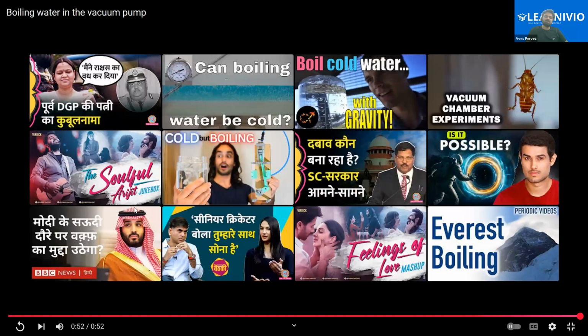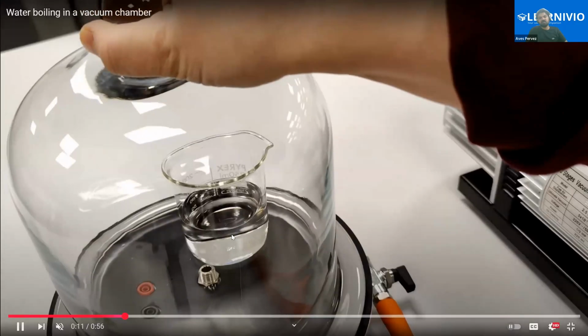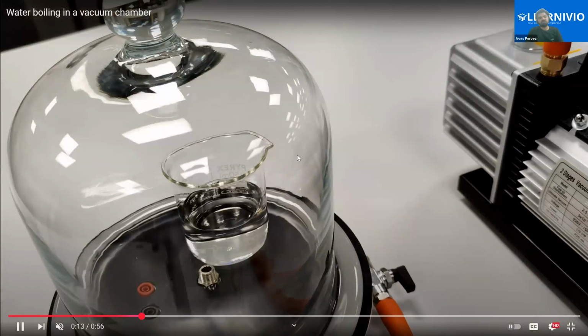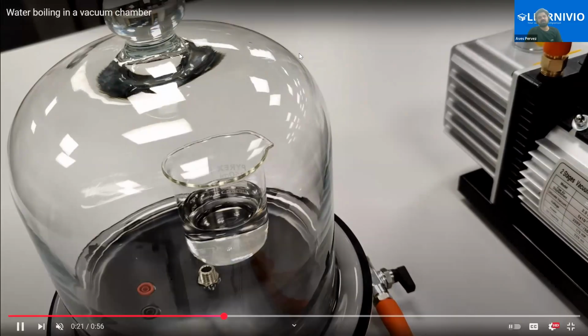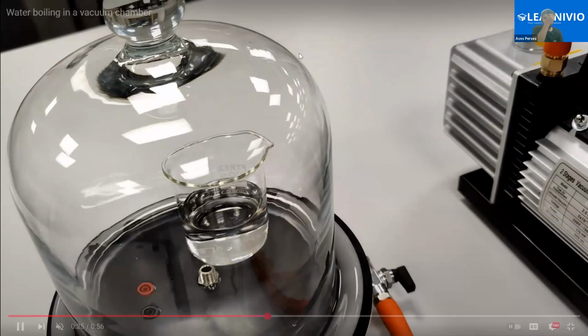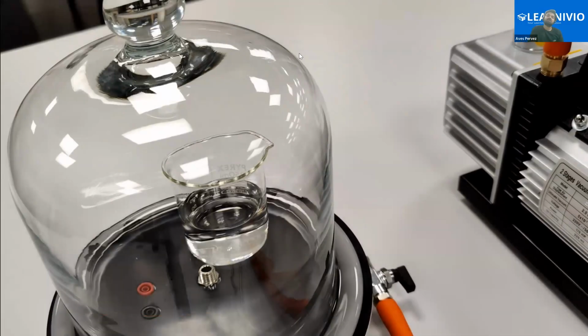So you can check this one also here. He just put this in the chamber and then he starts doing vacuum boiling. He's removing the air that is over this jar. Then this water will start boiling without heating, even without heating. So can you give me an application of where we use vacuum boiling?